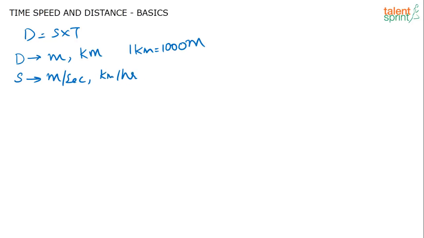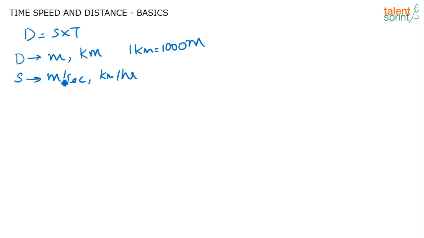Now how do you convert? The most important thing that you have to remember is that in a problem, all the variables should be in the same unit. This is something that we tend to miss out when we solve questions from time and distance. Whenever a problem on time and distance comes, the first thing that you have to check is that the distance, the speed and the time are all in corresponding similar units. If they are not, you have to convert them. So conversion of variables from one unit to another is very important.